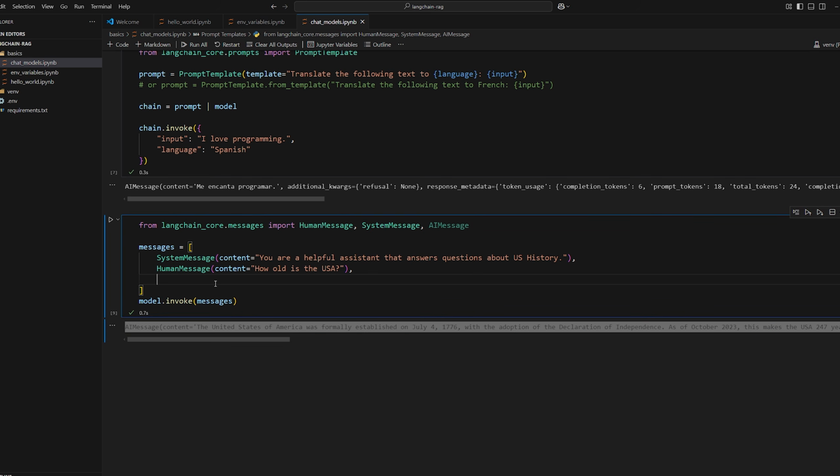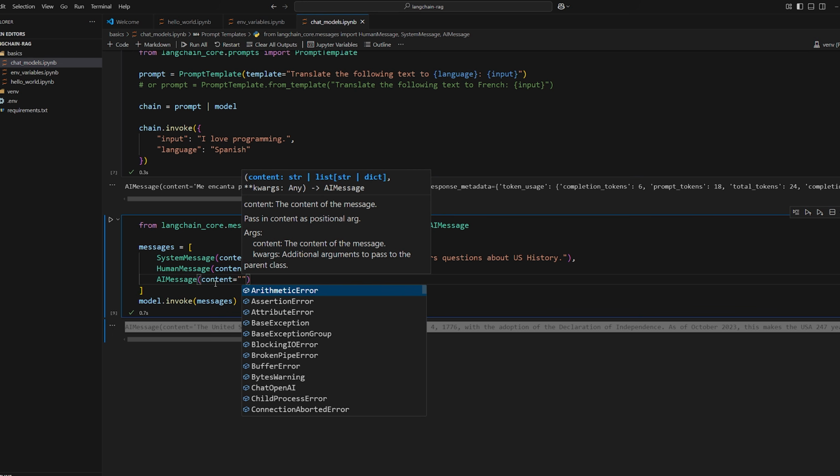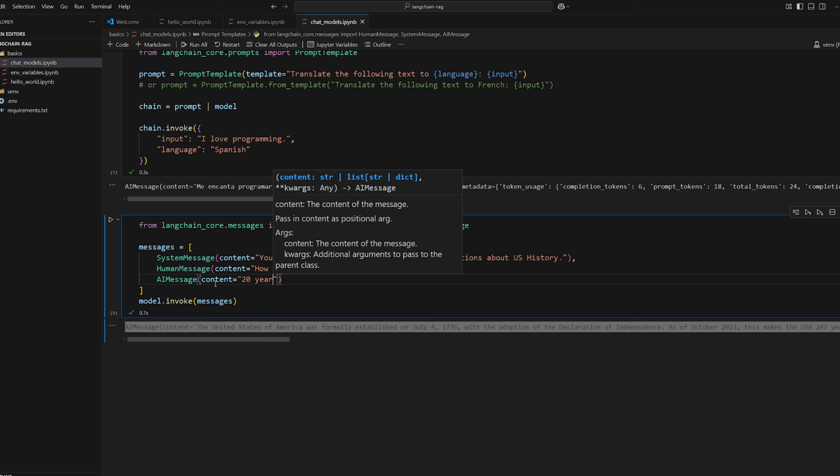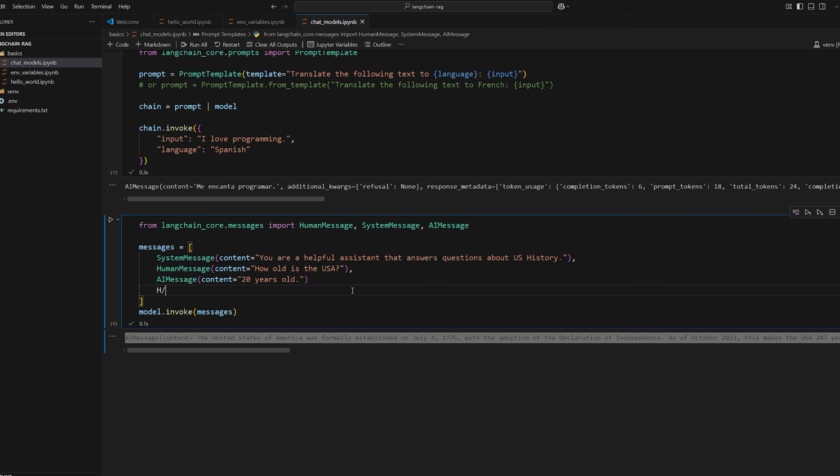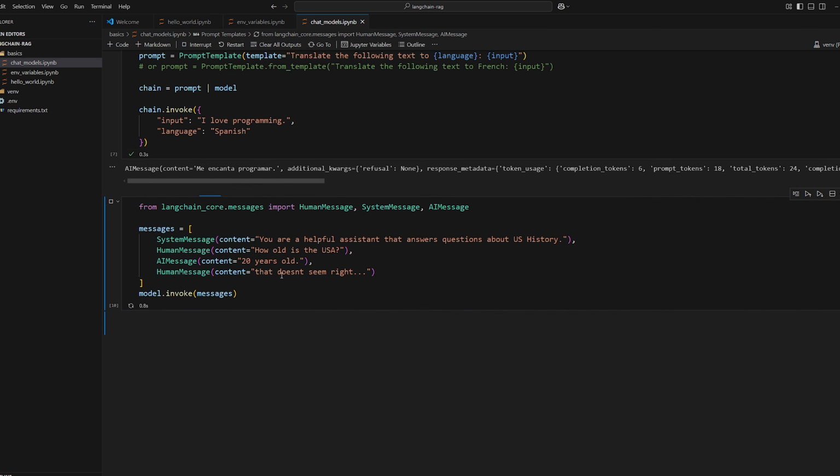So we can add that to our message history to make it so as if we already talked to it previously. And let's just say something wrong, like 20 years old. And then we're going to add a new human message and say content, that doesn't seem right. So now that we have a setup like this, we basically have a message history that shows that we've already been talking to the bot. So when we invoke the model with these messages, it'll just respond as if it already said these things, essentially. So let's run it and see what happens.